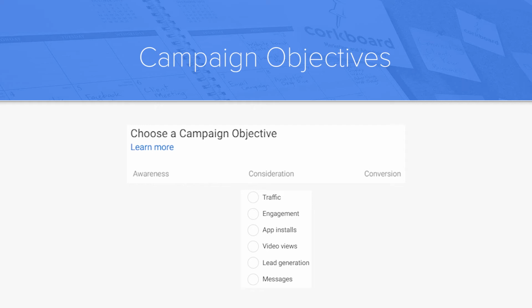Next, app installs get people to go to the App Store and download your app. Video views will get the right audience to watch the video that you post. Lead generation will get people to fill out forms to collect information for your company about potential customers. And then lastly, messages will get potential customers to reach out to your company and send a message on Messenger,